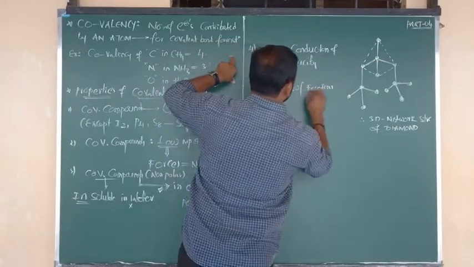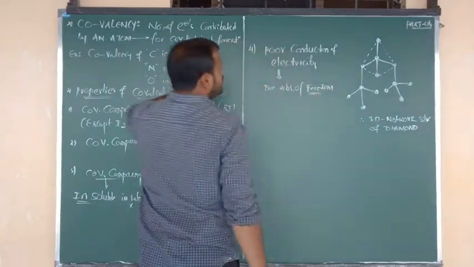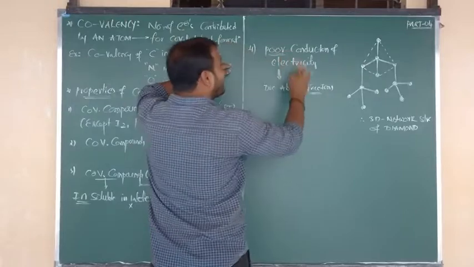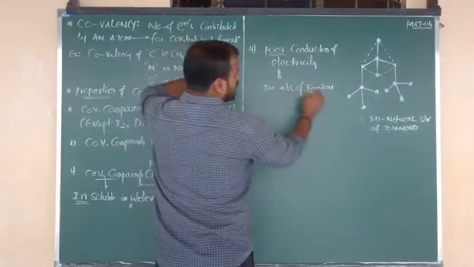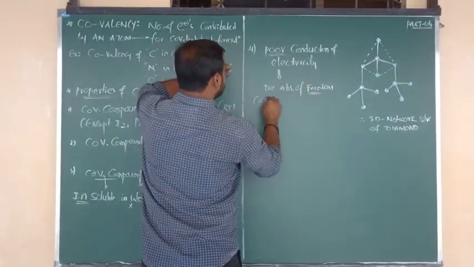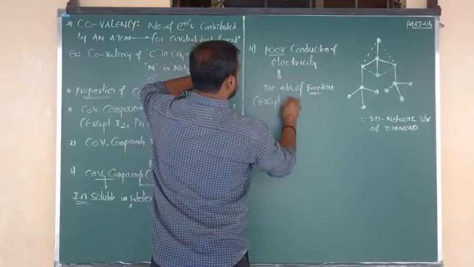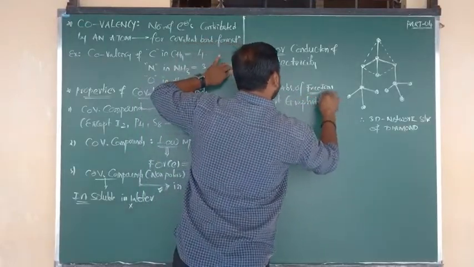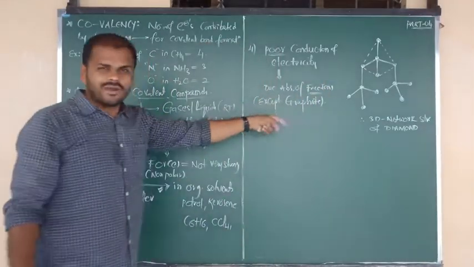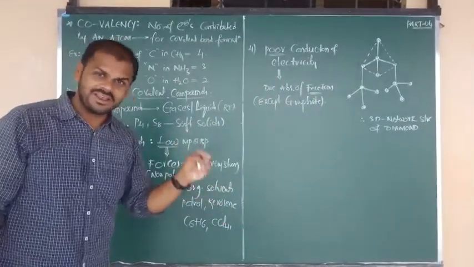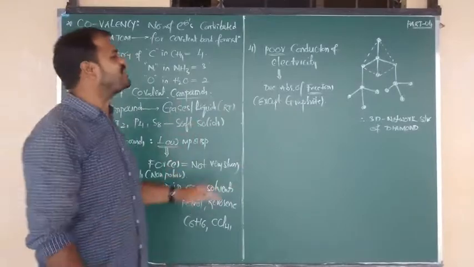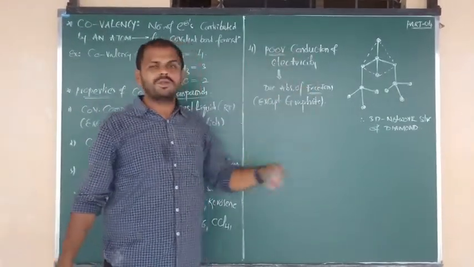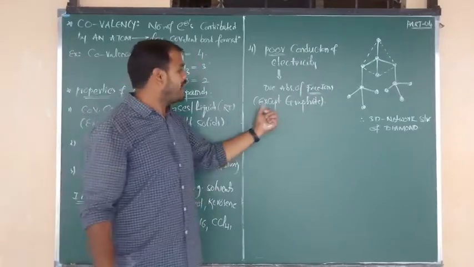Due to absence of free ions, most covalent compounds are poor or bad conductors of electricity. But there is one exception, a covalent compound: graphite. Why graphite is a good conductor, I will tell you the reason in allotropic forms. But just focus on the point that most covalent compounds are poor conductors because they do not have free ions, except graphite.